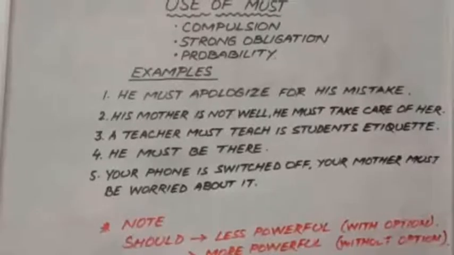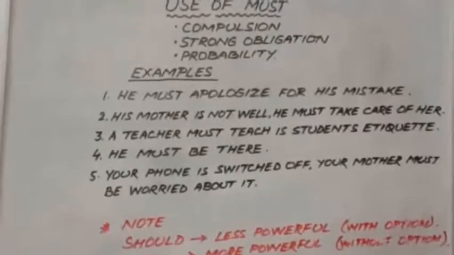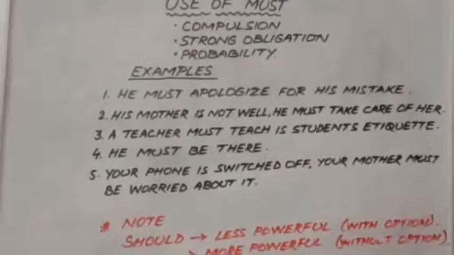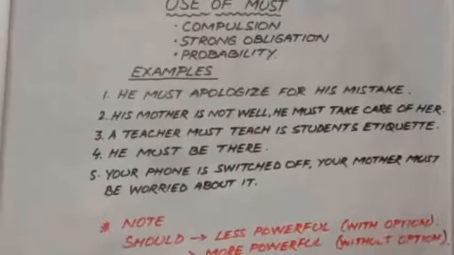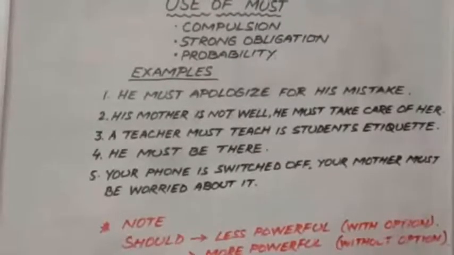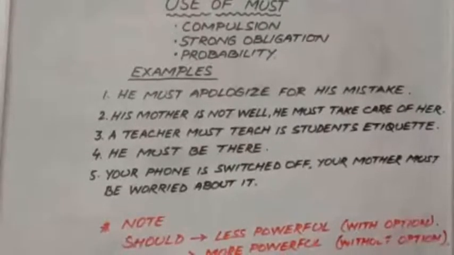When advice is given to a person, he has a chance of accepting or rejecting the advice. But in must, the work or the thing has to be done without any option. I think it's clear now with you where to use must. So the important thing is that in must there is no option.